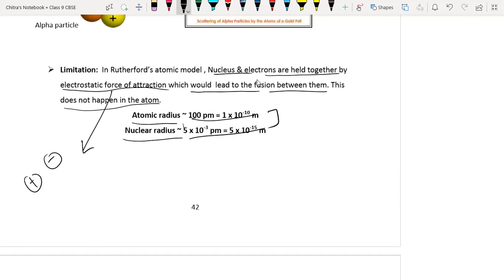It was already explained that the atom has a very large empty space inside, and the nucleus occupies a very small space at the center of the atom. Whatever particles we have in an atom, they hold each other with the help of positively and negatively charged particles only.